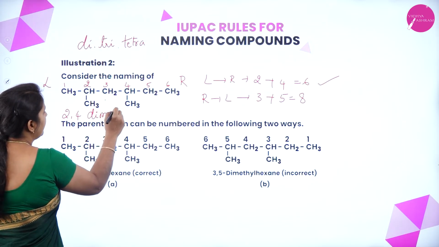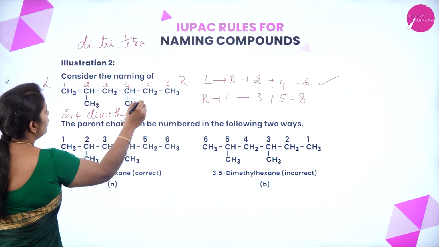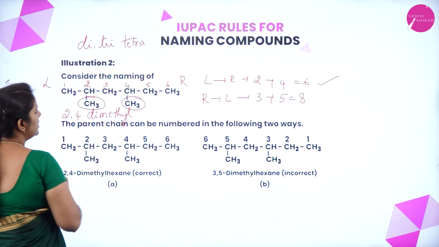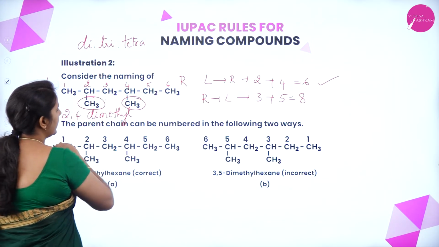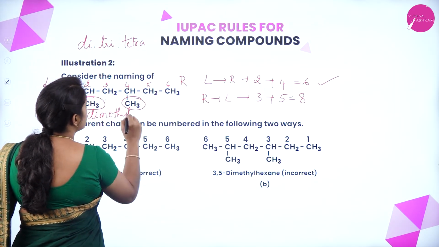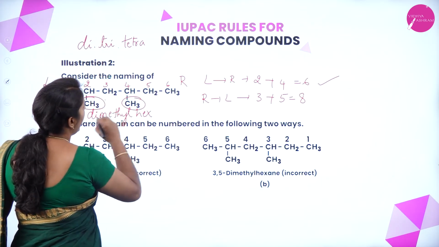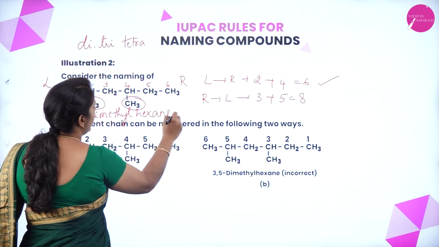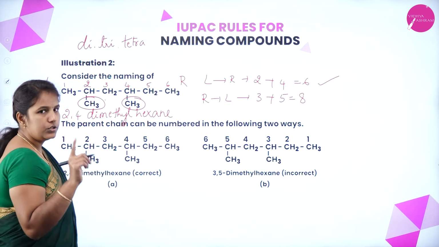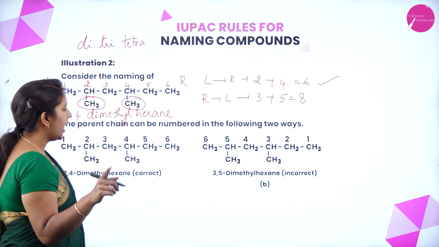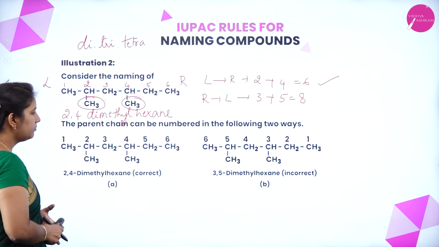Dimethyl. Why is it dimethyl? Because two identical substituent groups are there. How many carbon atoms? 6. What is the root word for that? Hex. And see that all are single bonds, so it should end with "ane". 2,4-dimethylhexane. Okay.